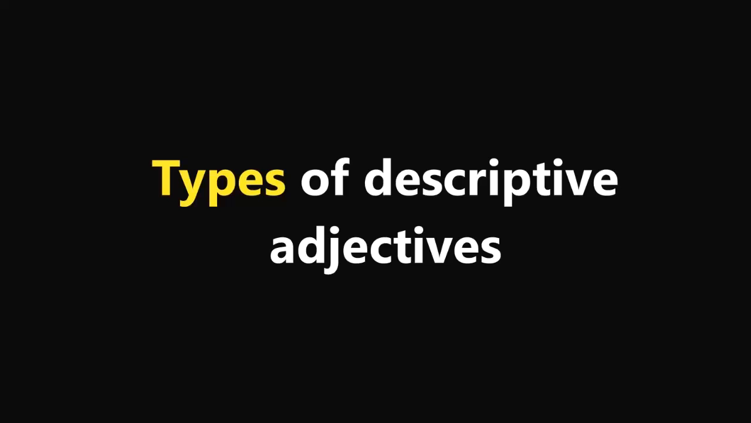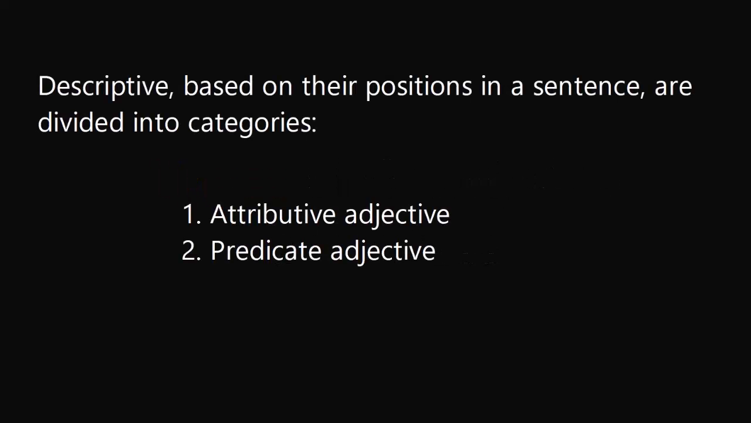Now, how many types of descriptive adjectives do we have on the basis of where they come in a sentence? We've got 2 types of descriptive adjectives based on their positions in a sentence. All right. These are attributive adjectives and predicate adjectives, right? So we can use an adjective attributively. What does that mean? I'll tell you in a moment. And we can use them predicatively.